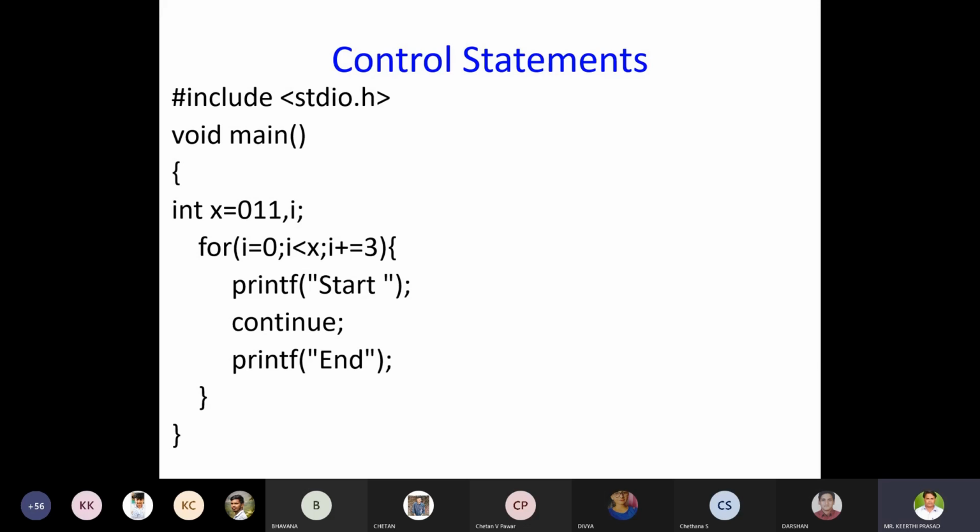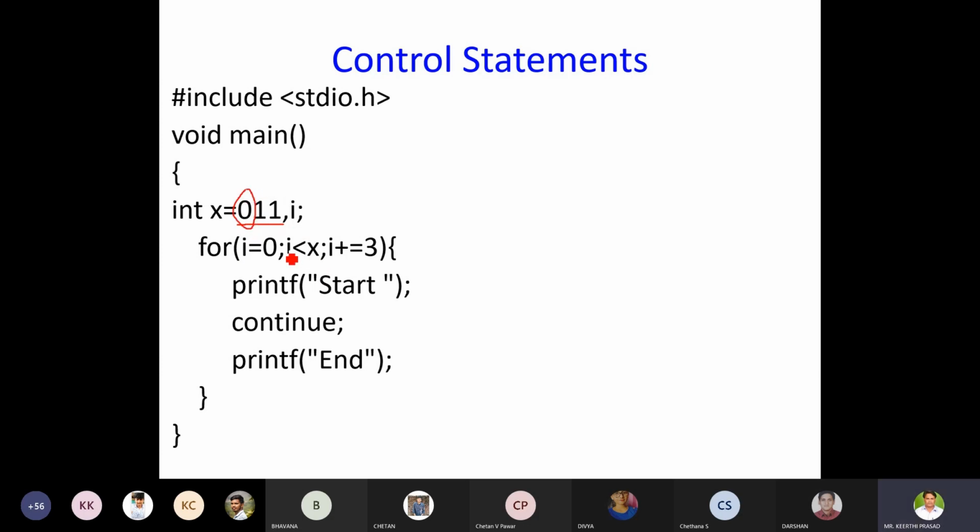We'll try to understand the meaning of continue, hence this question. So what is the expected result from this? What may be the output? Just observe this. The catch here is x is initialized with 0, 1, 1, 1. So what is the meaning of